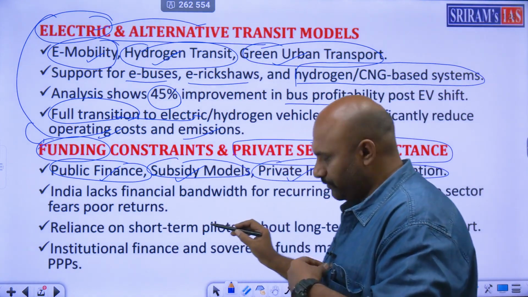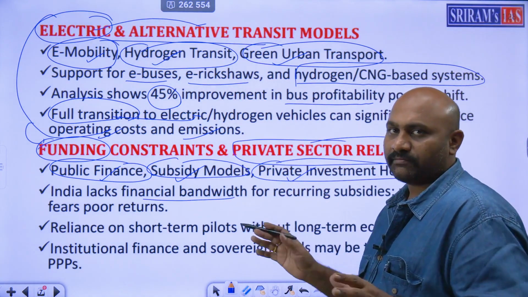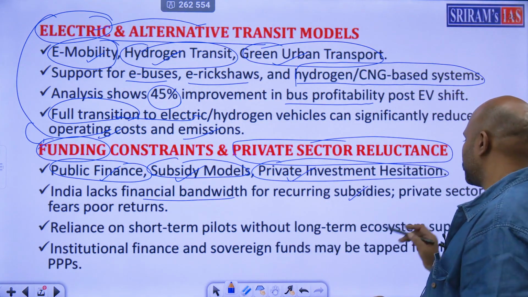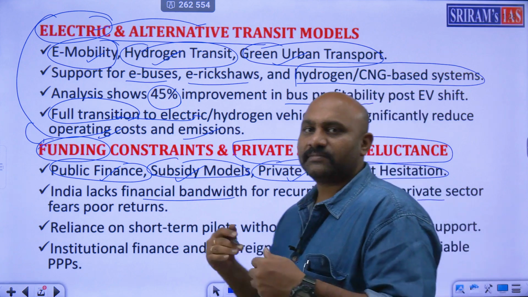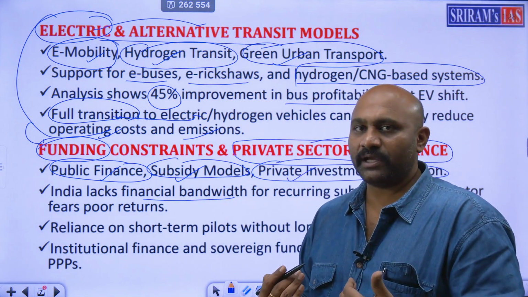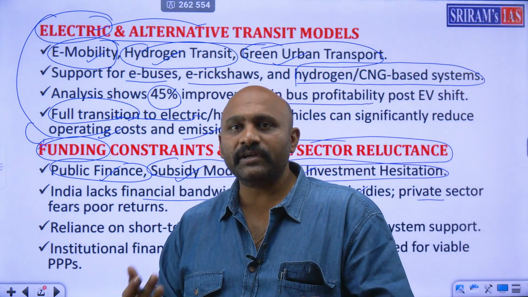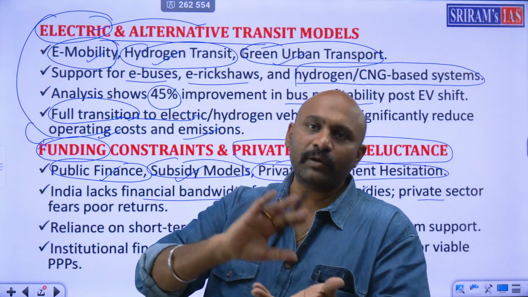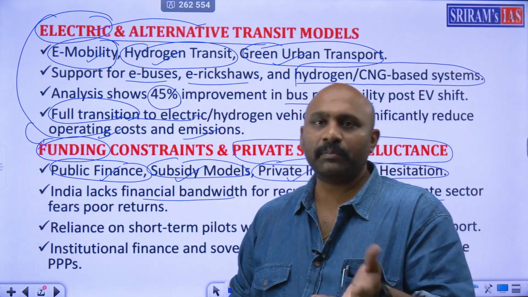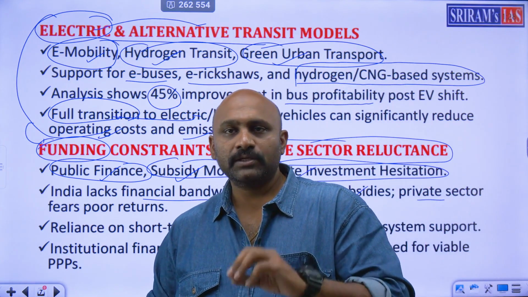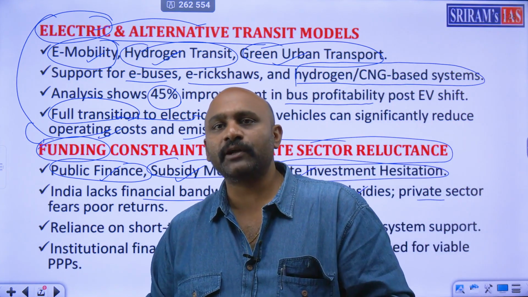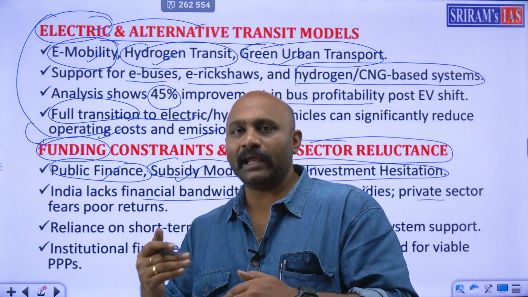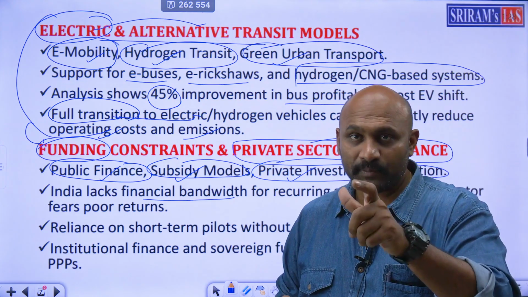So the problem is, financial bandwidth is not there. It's very less, especially for subsidies. So go into that. Private sector fears. Let's say we bring private players. They are frightened to invest because if the subsidy model is not working, then how will the private model work? Private people will come only for profit. If they put in 100 rupees, they have to get at least 120 rupees. But here the issue is, if they are putting in 100 rupees, they are not even getting 100, they are getting 80 or 90. So it is a loss-making process.